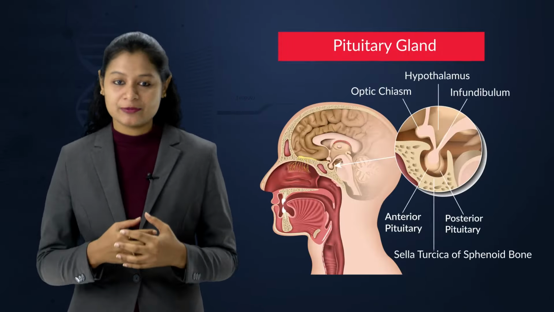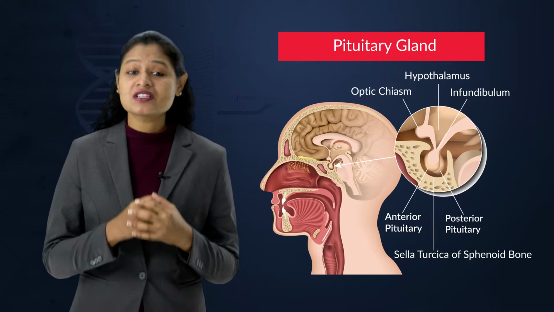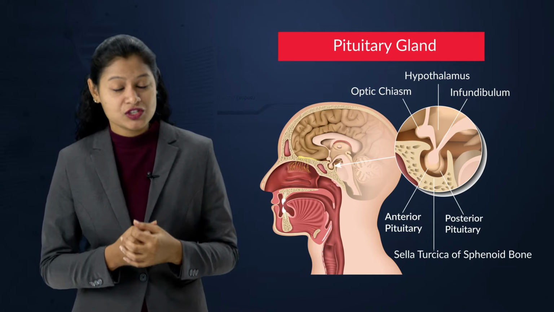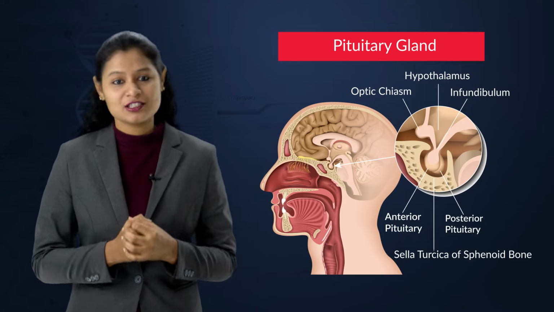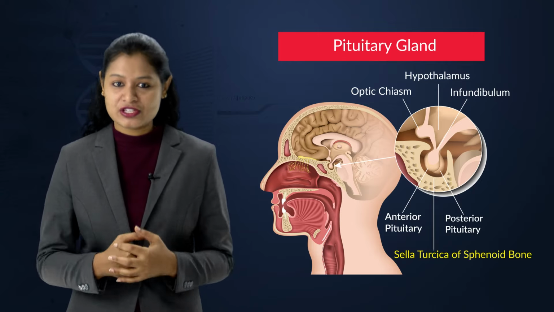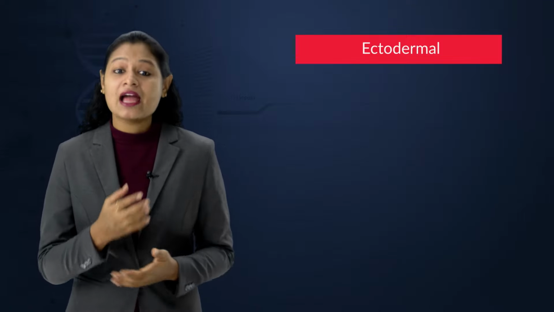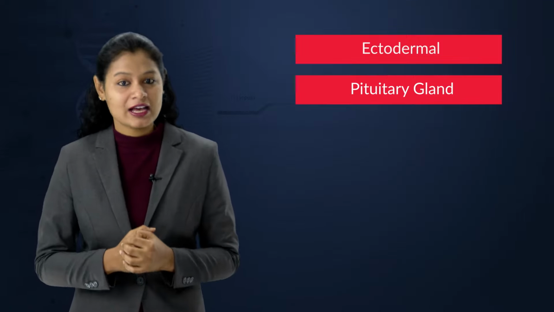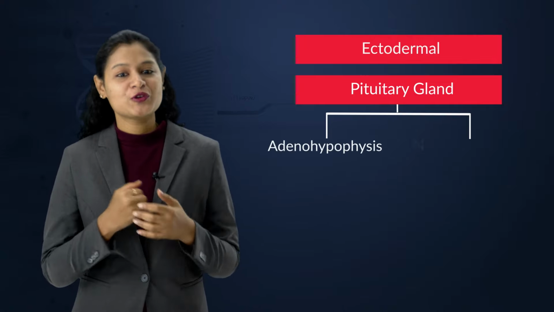Students, today let's talk about the pituitary gland. Now this is the master gland of the endocrine system. Pituitary gland is a pea-sized structure present in a bony cavity of the sphenoid bone inside a depression called the sella turcica region. Now we see that this is ectodermal in origin, and anatomically pituitary gland is divided into two parts called the adenohypophysis and the neurohypophysis.